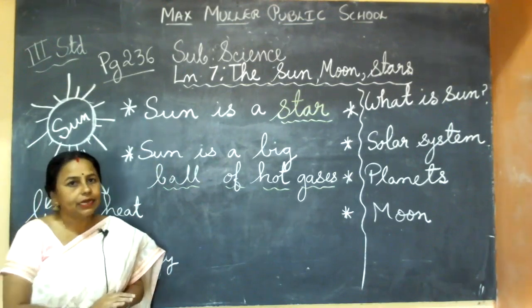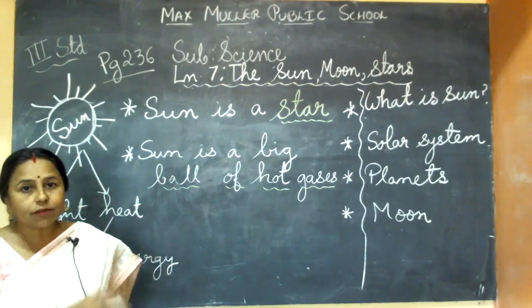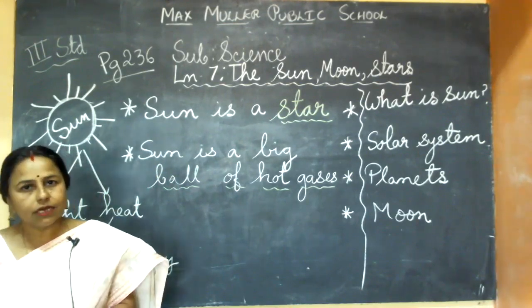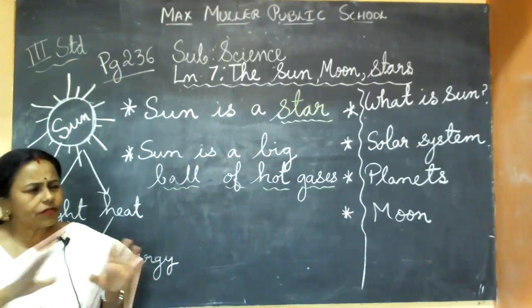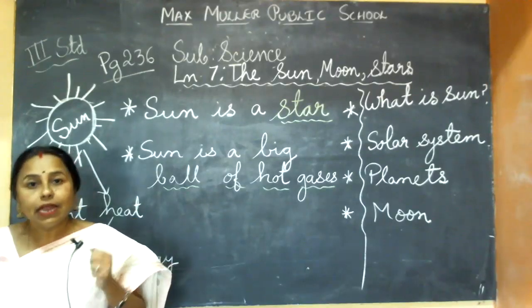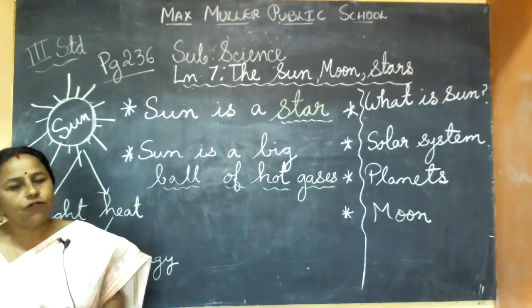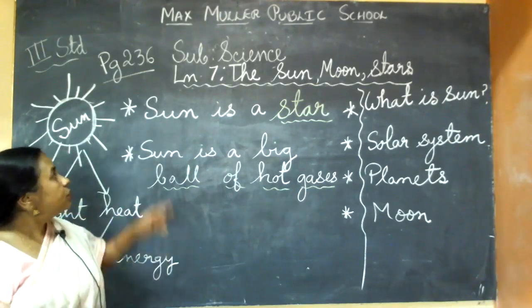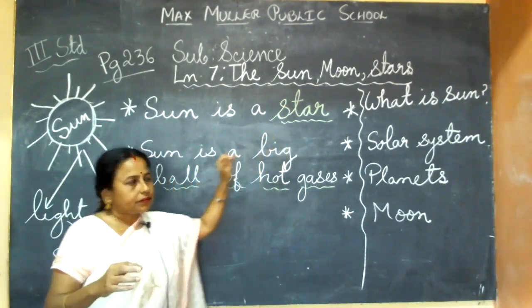No, it is a satellite. It is not a star. It cannot produce its own light. Why is it bright? Because sunlight falls on the moon. The moon is borrowing the sunlight. Like our planet Earth, everything is visible because we are borrowing sunlight. Sunlight is falling on all the objects and it is visible to us. Understood? So the sun is a star. It is important you remember the sun is a star.